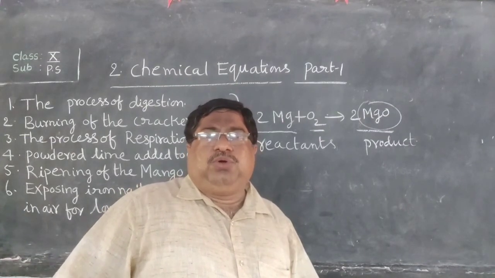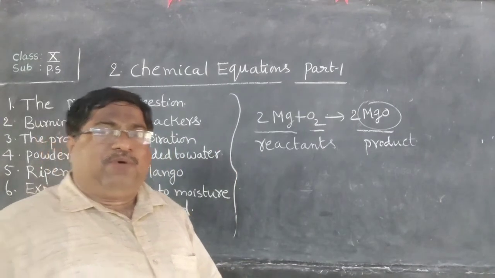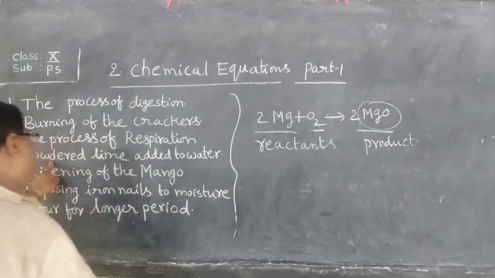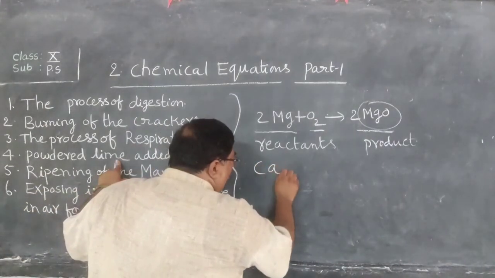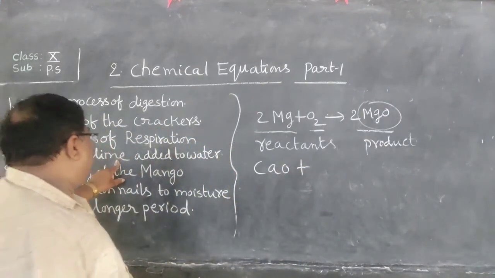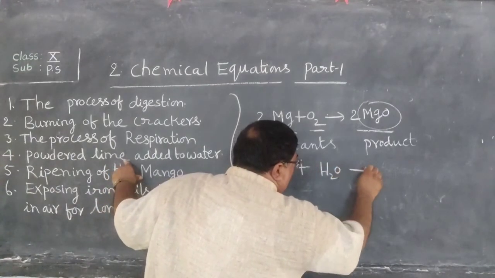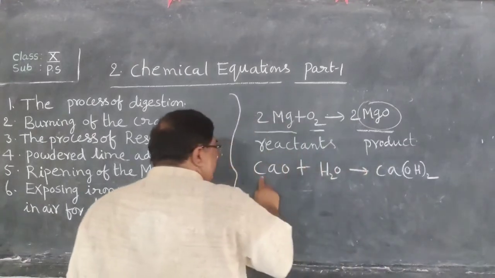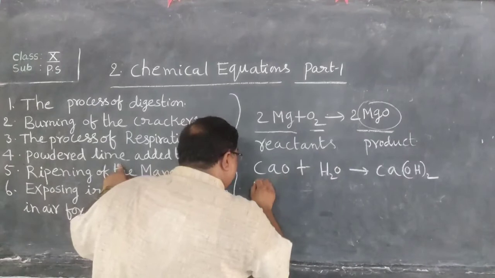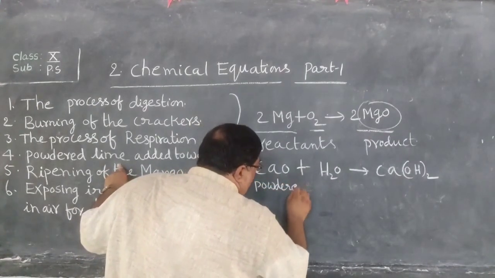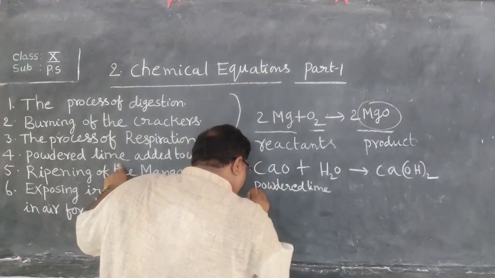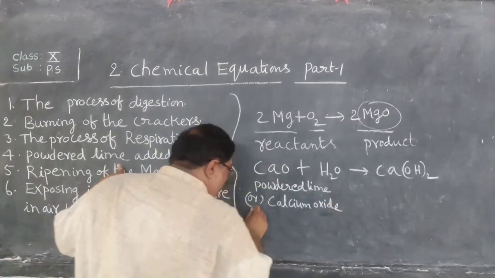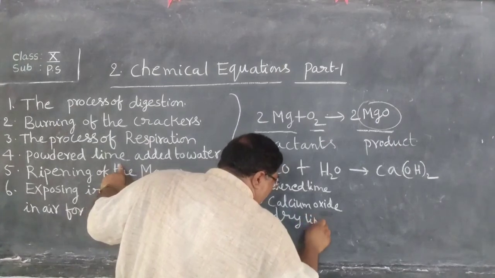Whenever we want to whitewash the walls of our home, we bring lime powder and add it to water. Here, the powdered lime formula is CaO, calcium oxide, also called dry lime.